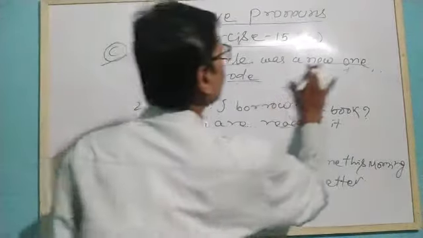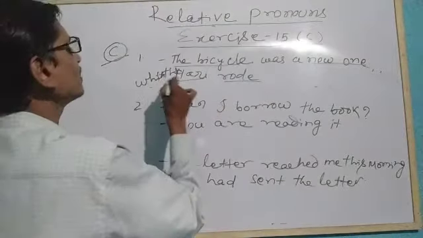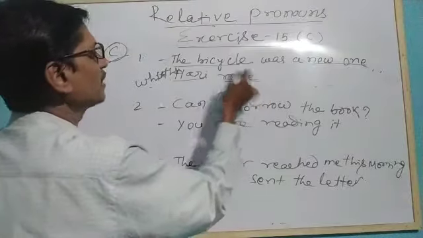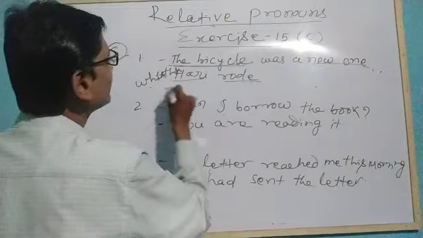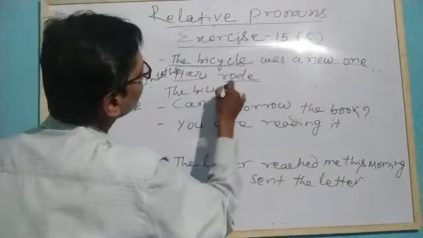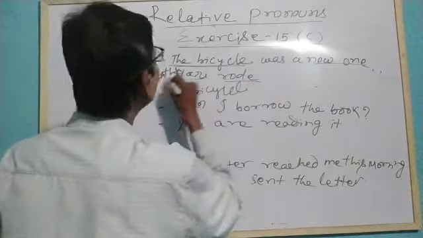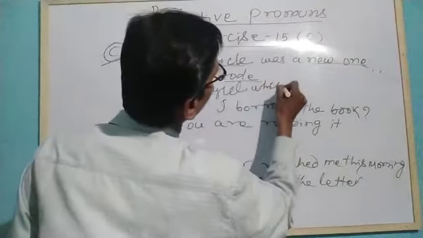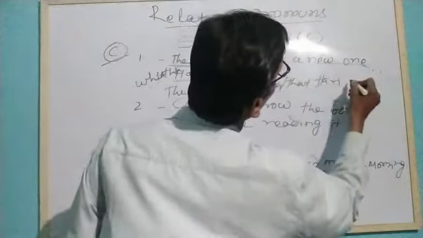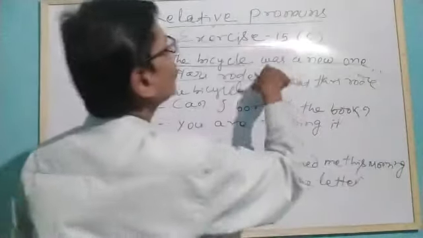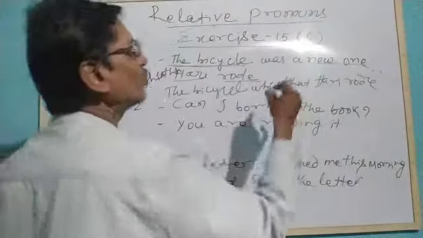Understand? So, which or that Hari rode. After this noun phrase, the bicycle which or that Hari rode was a new one.